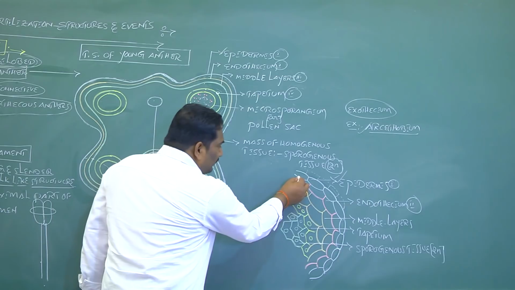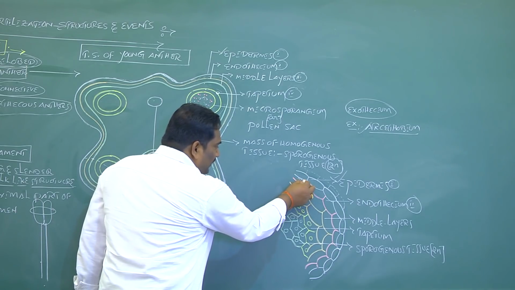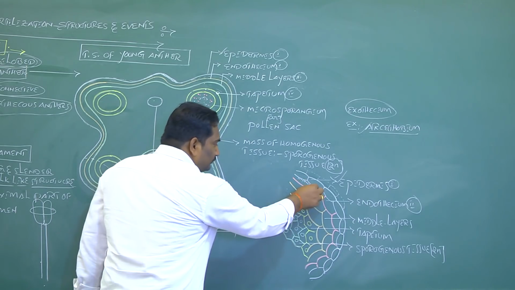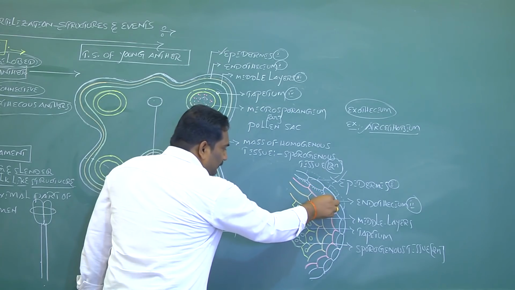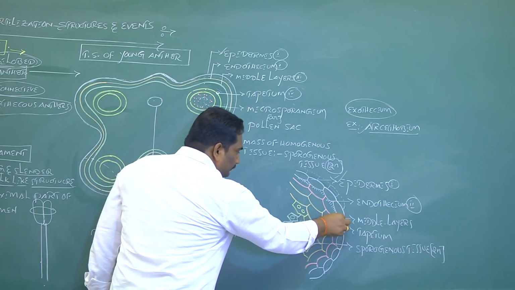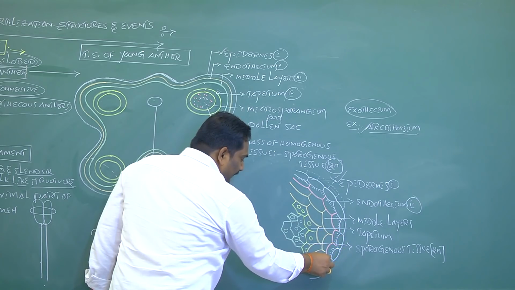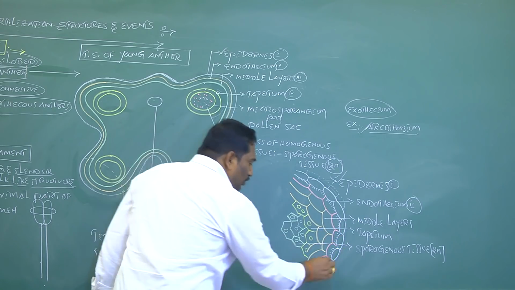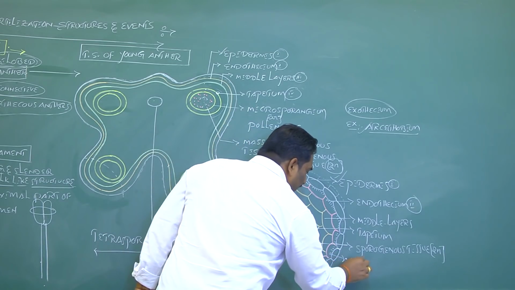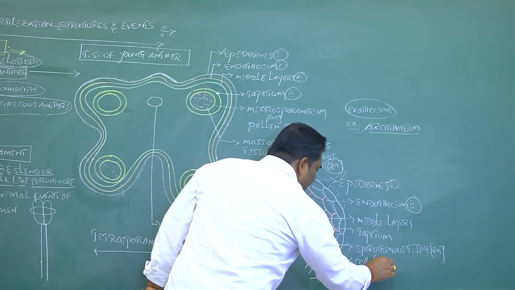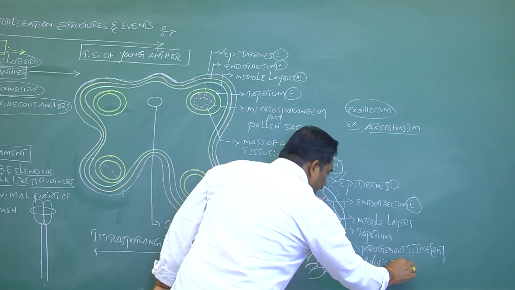Inside the endothecium, there are different cellulosic bands present. These are called as alpha cellulosic bands.